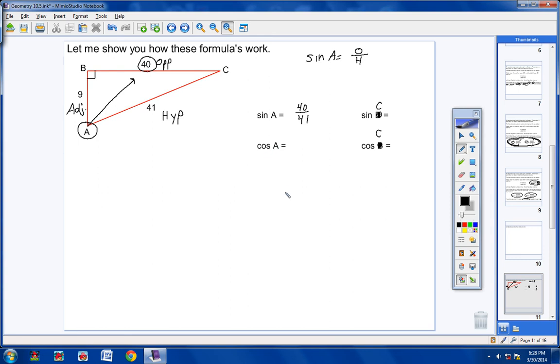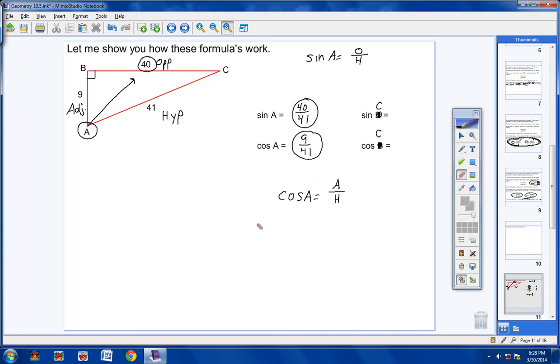Now, I want you to find the cosine of A. What's the formula that I gave you on the last page for cosine? If you look at your notes, cosine is adjacent over hypotenuse. So go find the adjacent side, 9. Go find the hypotenuse, 41. And you did it. The cosine of A is 9 over 41. The sine of A is 40 over 41. Isn't that simple? It really, really is.